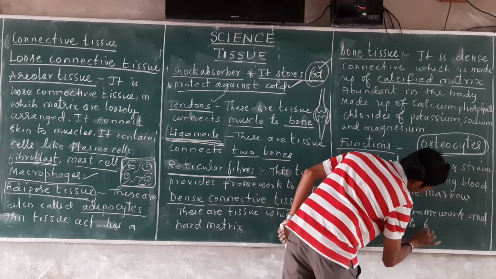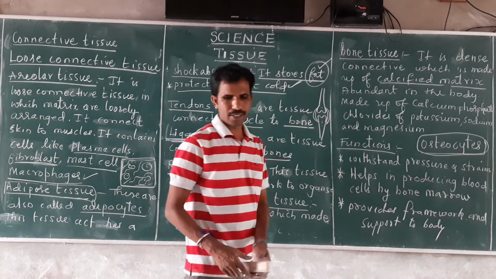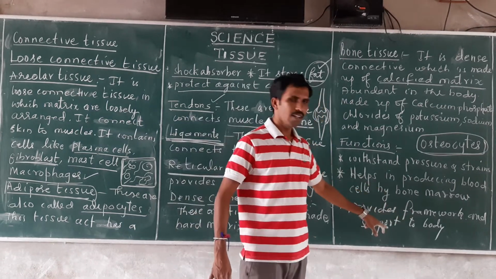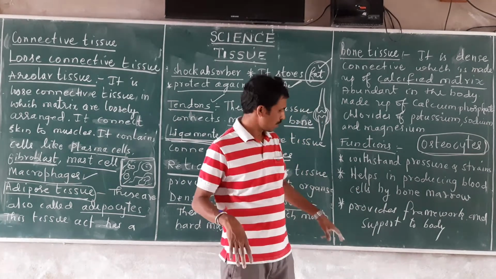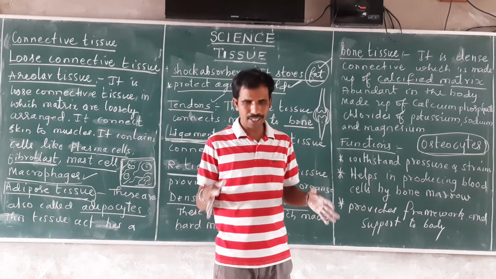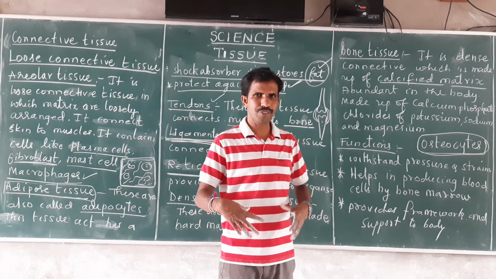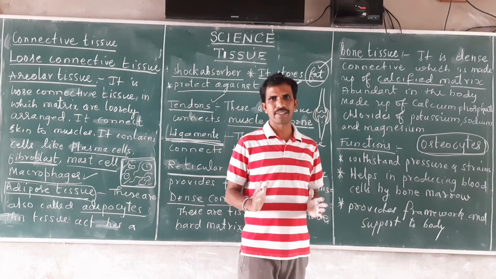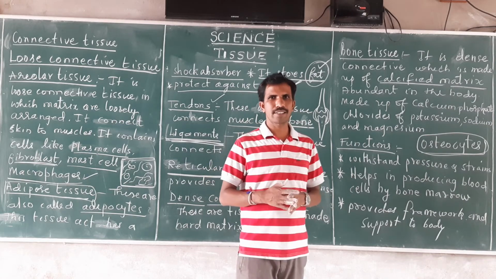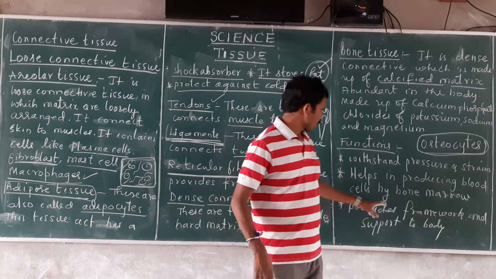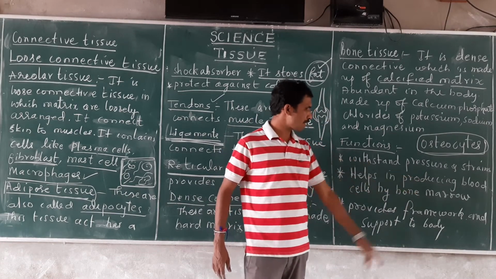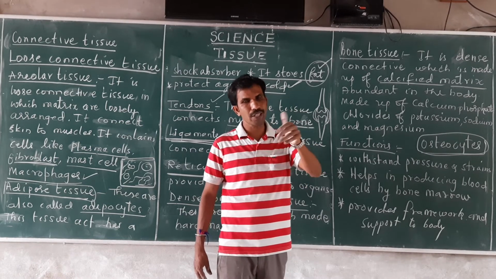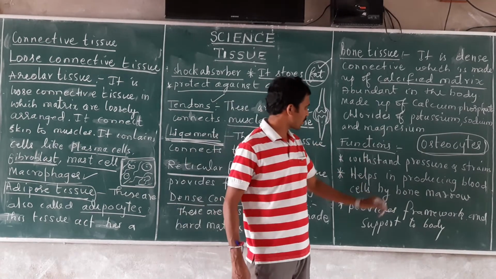It provides a framework, so we have a definite shape to the body. That shape is due to the bones present in our body, and it provides support. We are standing like this because of the support of the bones and muscles. Some animals cannot stand upright because their bone structure is different. Our bone structure is like this. Then it helps in producing blood cells, as I told you. Bone marrow is a special type of tissue present inside the bone which helps in the production of RBC.